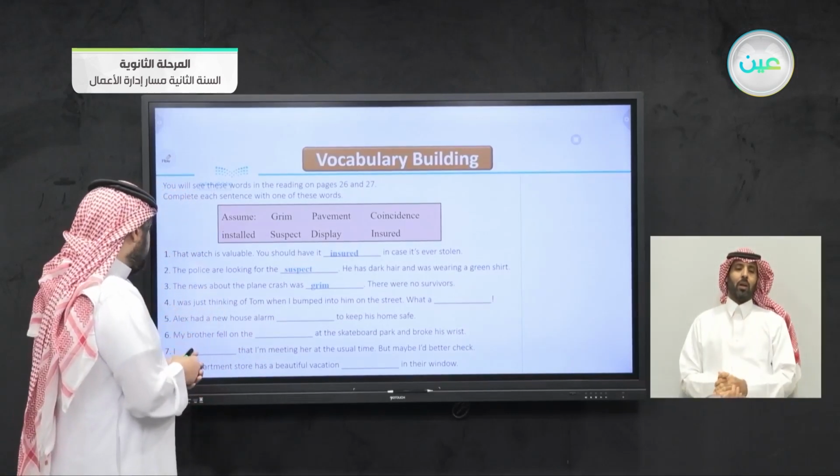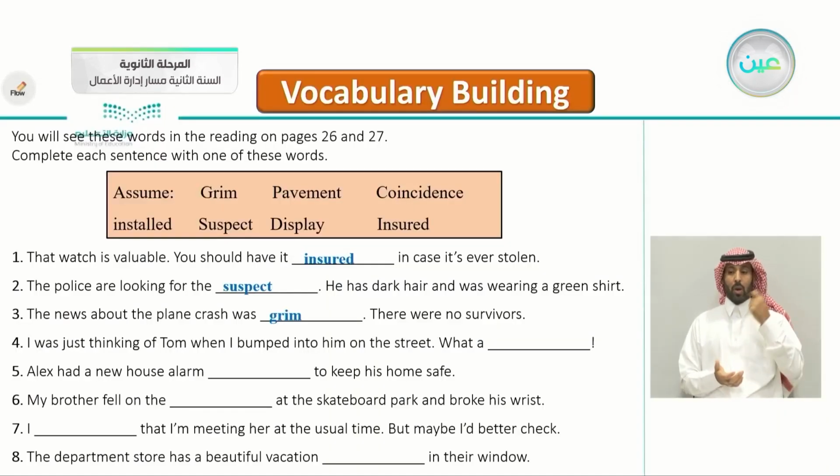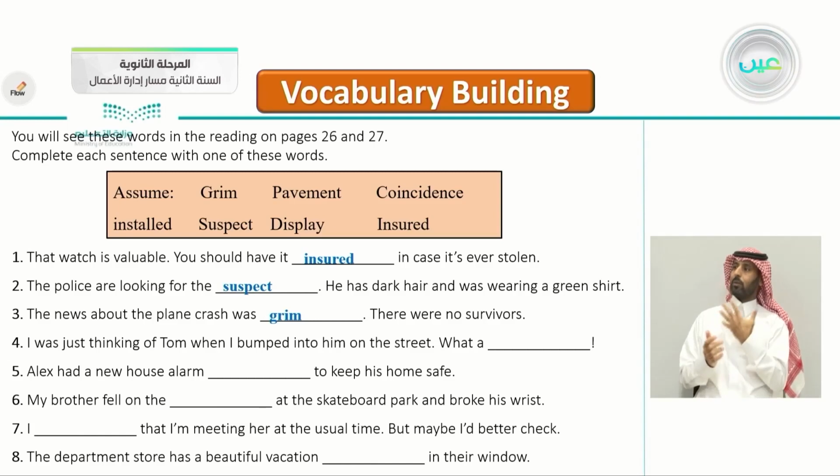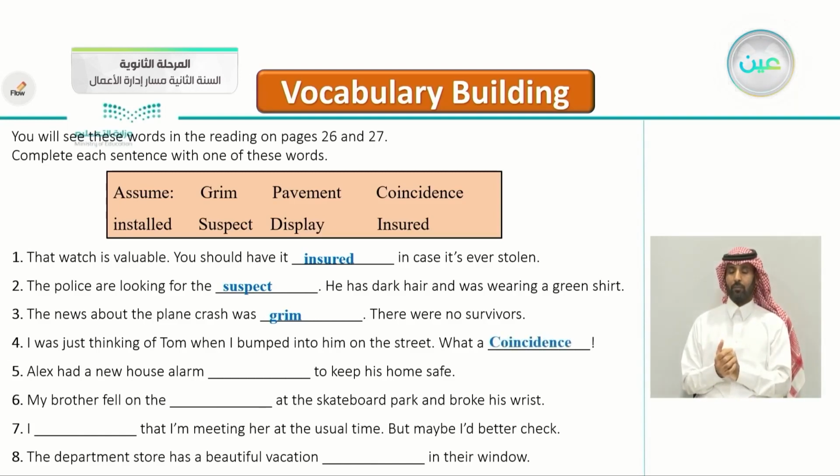And number four, I was just thinking of Tom when I bumped into him on the street. He was thinking of his friend Tom. While he was thinking, he bumped into him in the street by accident, of course. So, what a coincidence.